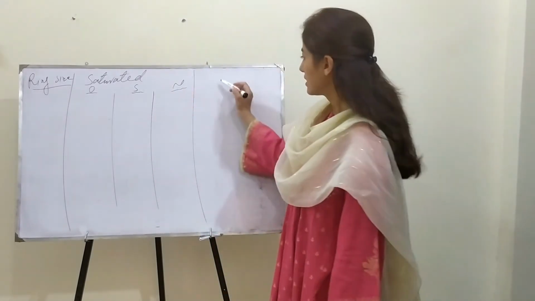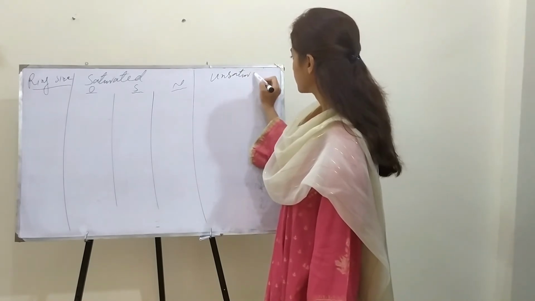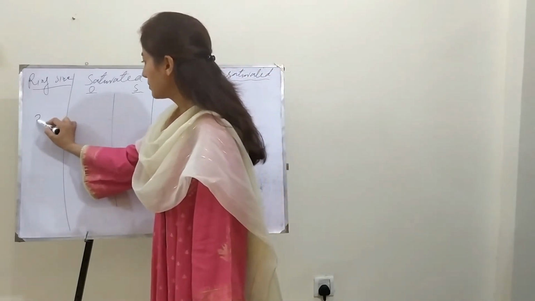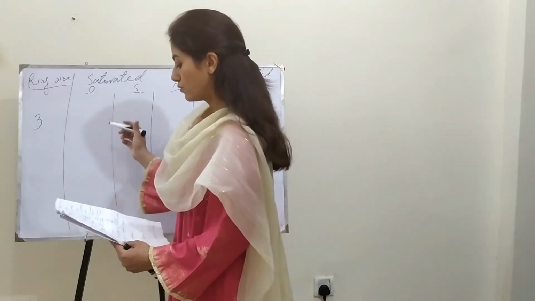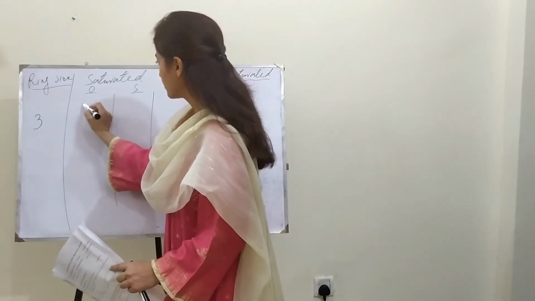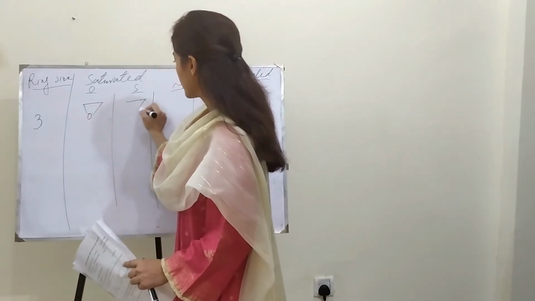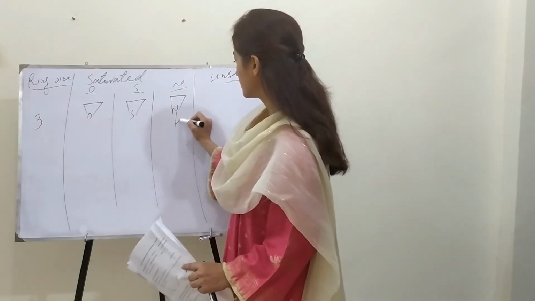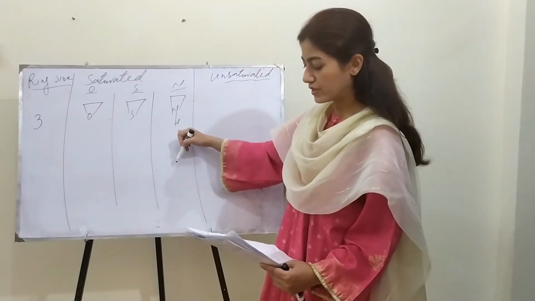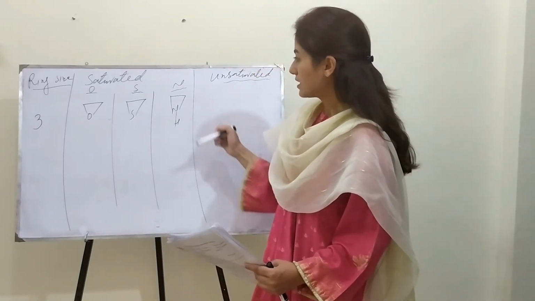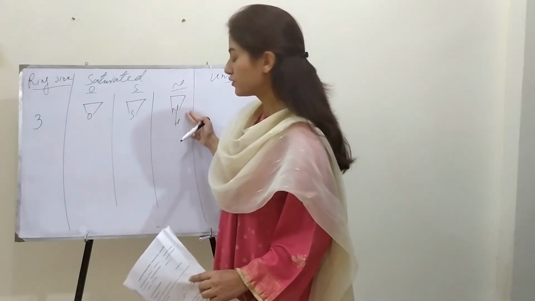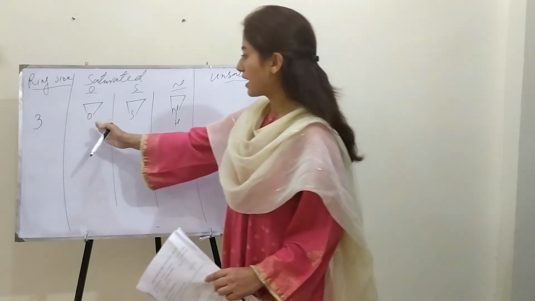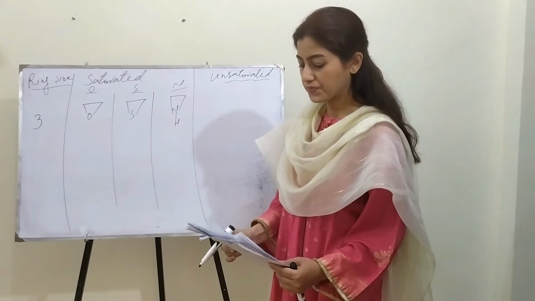And then there comes the unsaturated system. So if that is a three-membered ring, in the case of oxygen it would look like this. In the case of sulfur, it is like this, and in the case of nitrogen, it would be followed with one hydrogen over here. In the case of saturated ones, the nomenclature for nitrogen is a bit different, but in the case of unsaturated, it follows the same as in the case of oxygen and sulfur.